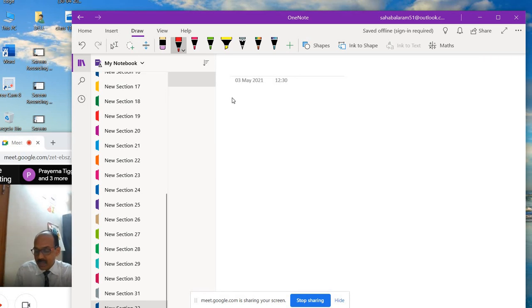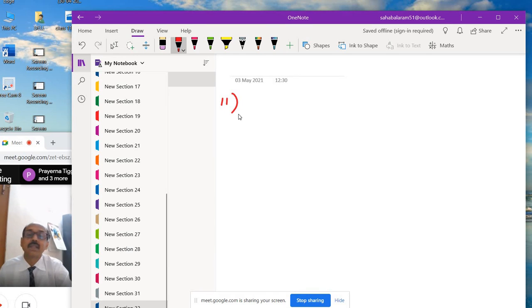Question number 2, part 1. Relation R in the set N of natural numbers is defined as R equal to x comma y, where y equal to x plus 5 and x less than or equal to 4. Less than 4 means 1, 2, 3. So 1, 2, 3 only.